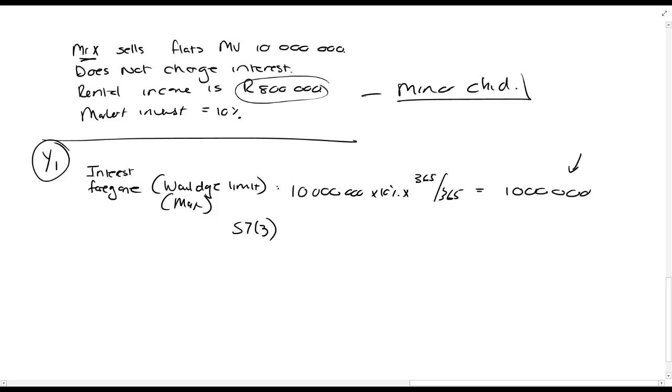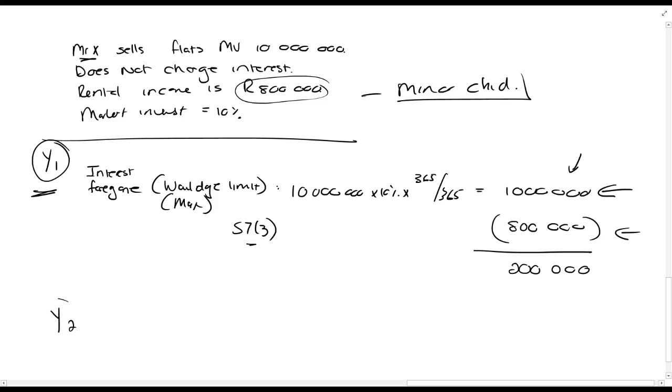Because he can be taxed on a maximum of 1,000,000, and this is only 800,000. So he can be taxed on that 800,000. But what I want you to understand is that means that in year 1, he could have had R1,000,000 where he should have been taxed on. That's the interest that he didn't charge. But he only got taxed on 800,000 of that so far. So there's 200,000 rands left.